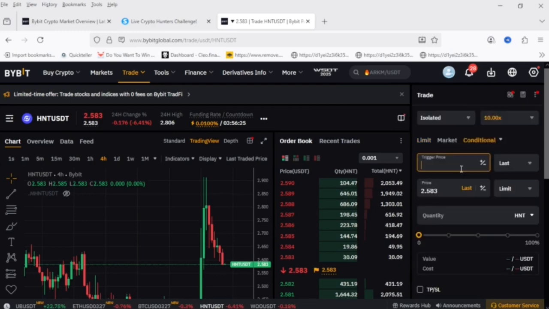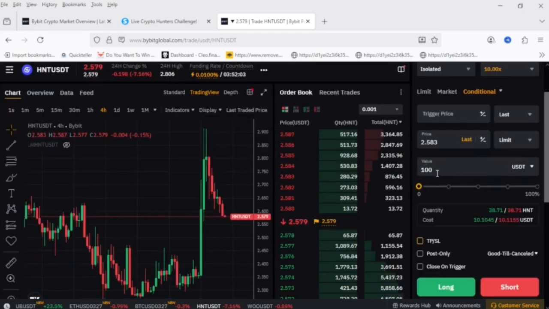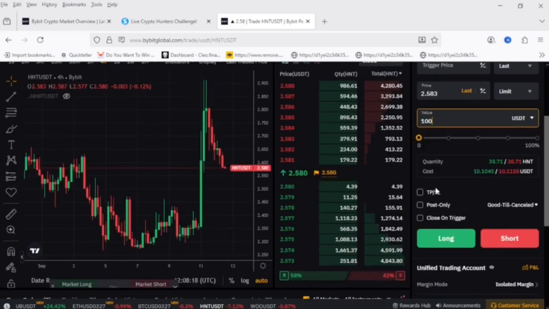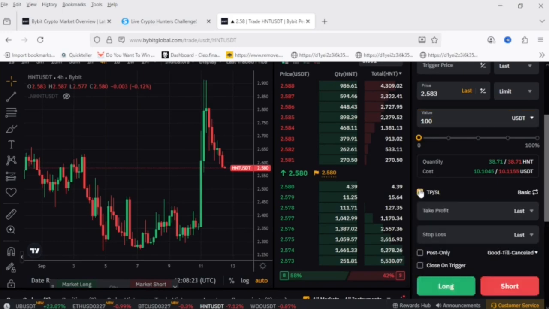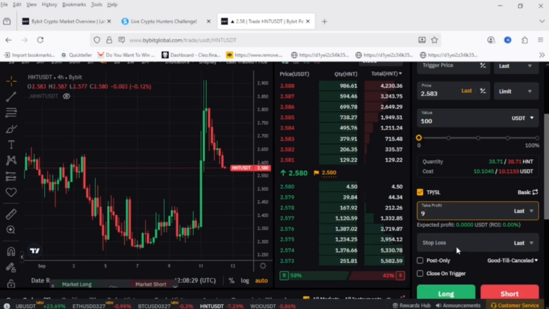Now, enter the same entry price on these two entry price bars and then enter your order value for the trade in USDT. Now, remember to implement the right cryptocurrency asset allocation before you enter your order value for the trade in USDT. Now, click on the TPSL selector and enter your take profit and stop loss prices in the